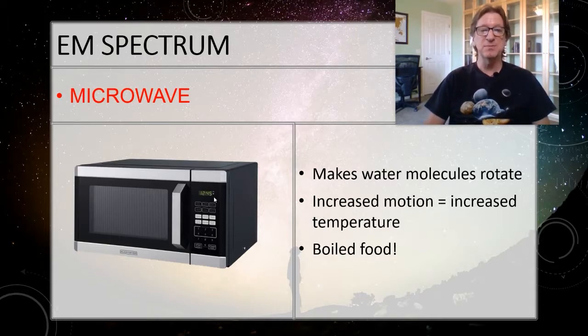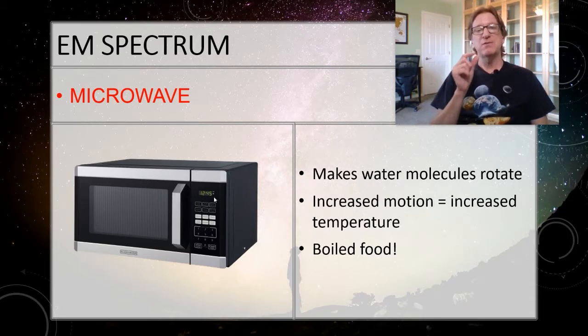Yes, that expensive microwave oven that you've got sitting on your countertop is nothing but a big red light. It's just so red that your eye can't see it. And what's special about microwaves is that they have a wavelength so that when they pass through water, it causes the water molecule to start rotating.